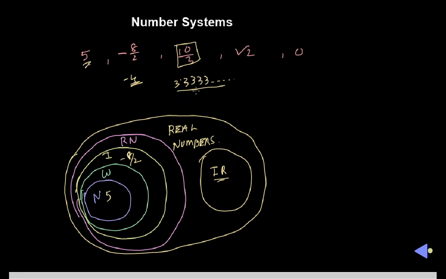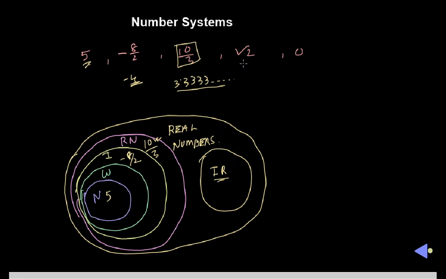That is why it is called a rational number. Why? Because it is in the form of P upon Q, where P is 10 and Q is 3. Another definition is that if we find the decimal expansion of a rational number, we get either a terminating value or non-terminating repeating values. So that is the rational number.